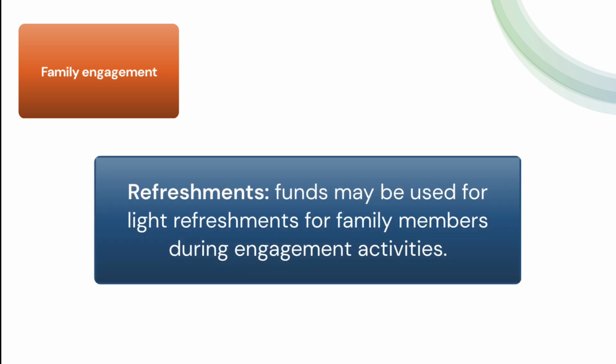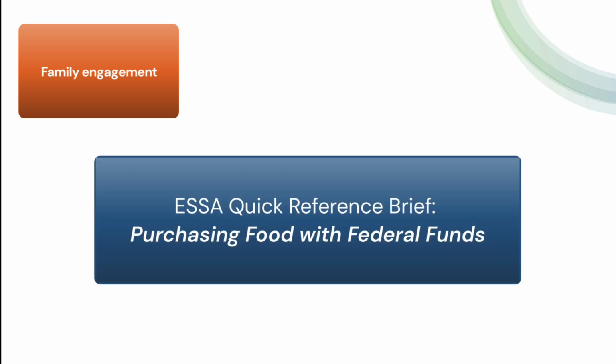Refreshments. Funds set aside for family engagement may be used to pay for light refreshments to facilitate the attendance of family members during engagement activities. For more information about refreshments, see the ESSA Quick Reference Brief, Purchasing Food with Federal Funds, in the Resources section of this module.